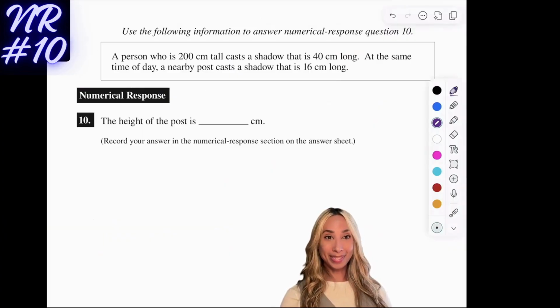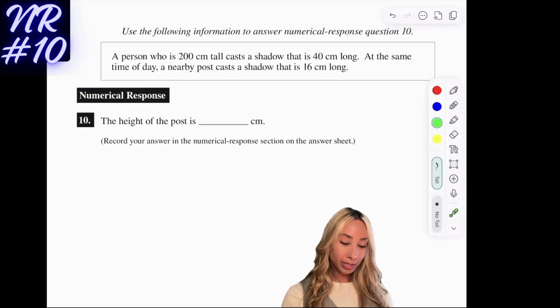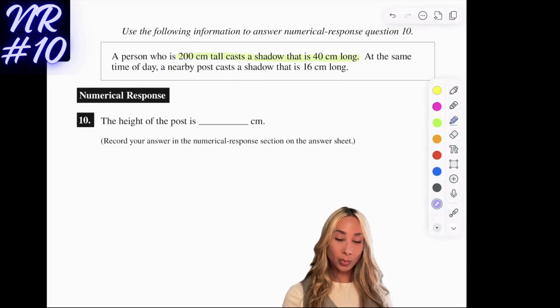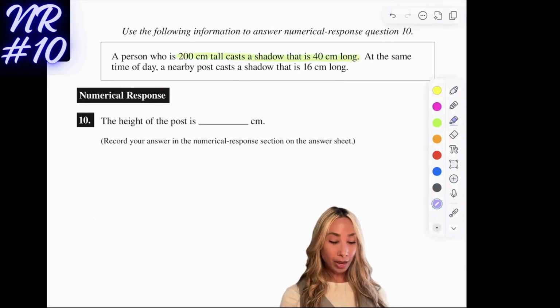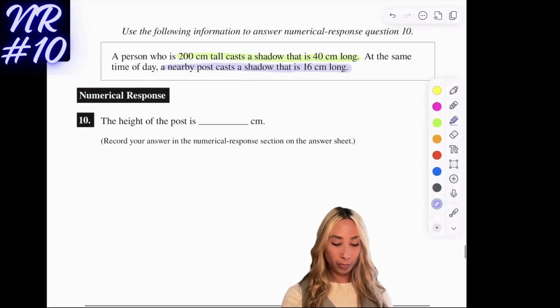Okay, numerical response number 10. So a person who is 200 centimeters tall casts a shadow that is 40 centimeters long. So that's the first sort of idea. The second one says at the same time, a nearby post casts a shadow that is 16 centimeters long. We've got to determine the height of the post.